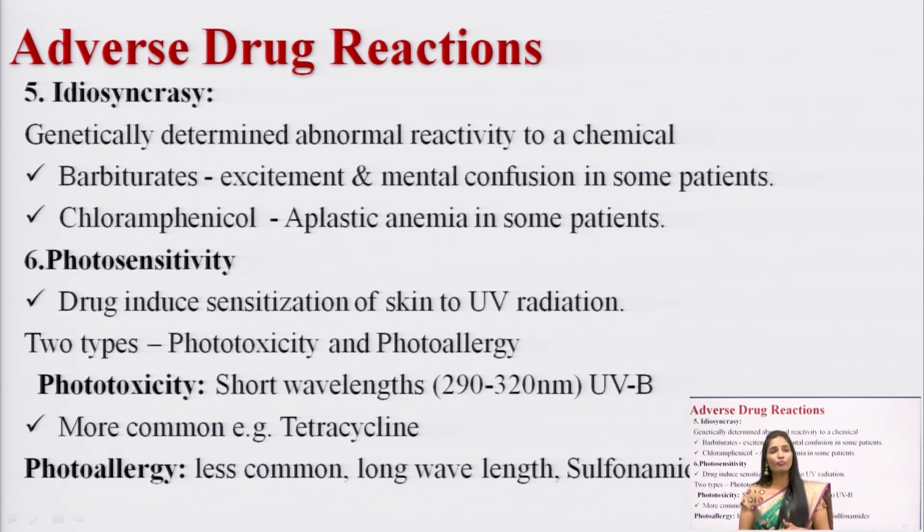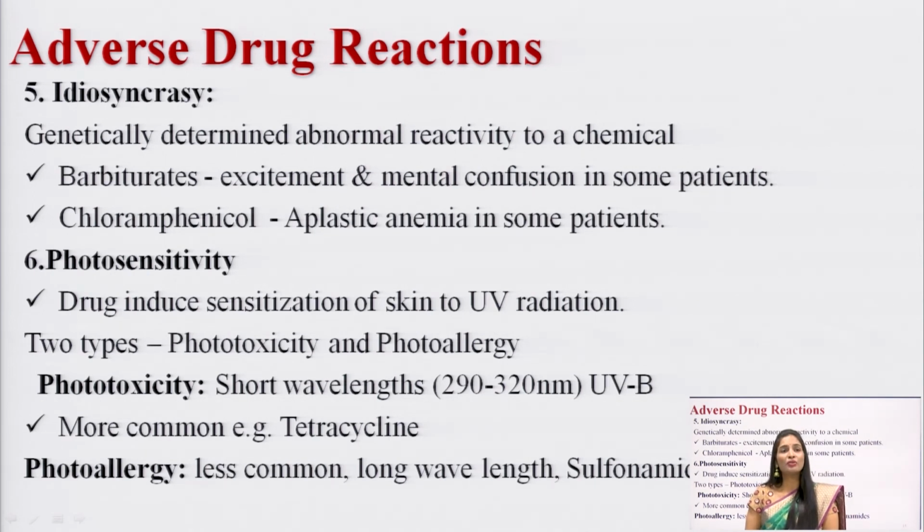Okay, next one, chloramphenicol. What is the genetically determined abnormal reactivity you can see with chloramphenicol? It causes aplastic anemia in some people. And the next one is the photosensitivity adverse drug reaction.